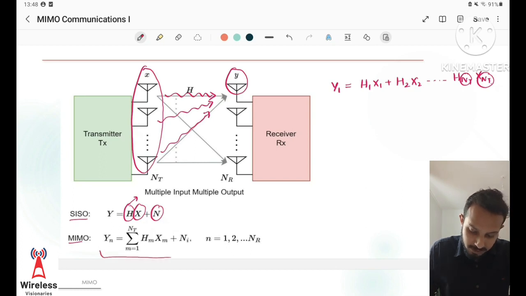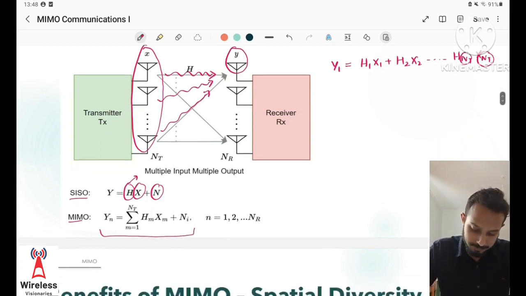This is the form of relationship that we have in the case of MIMO.